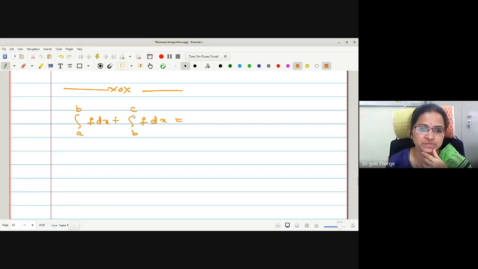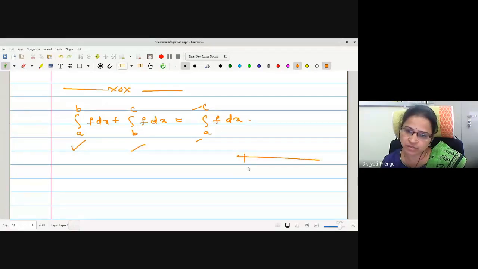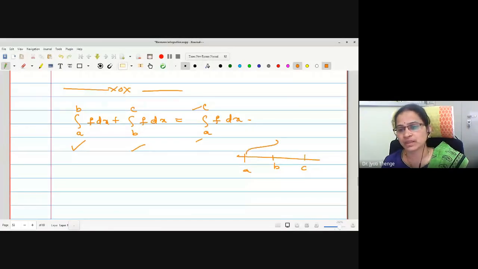Good. a to b plus b to c is integration a to c f dx. Then the function is equally integrable on a to b and a to c. Right now, this is a, this is c, somewhere here it is b.